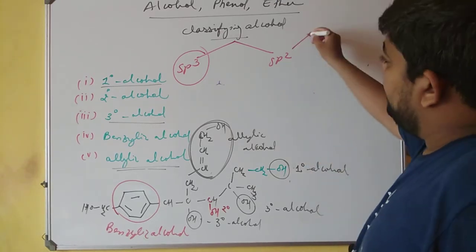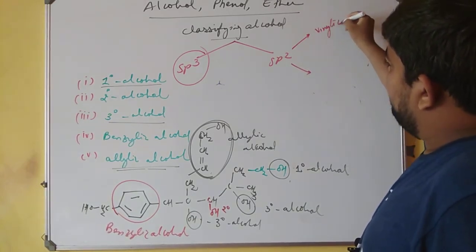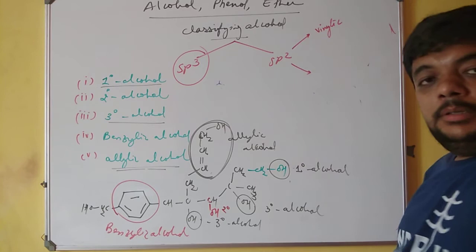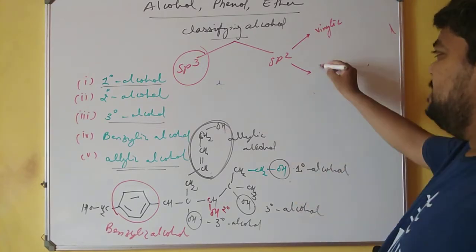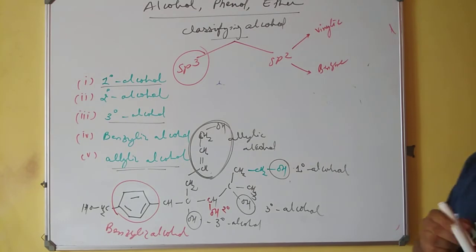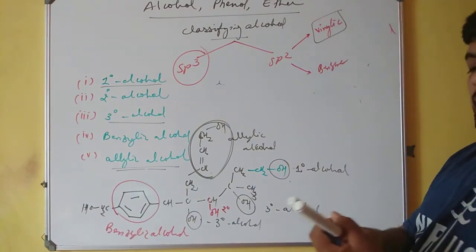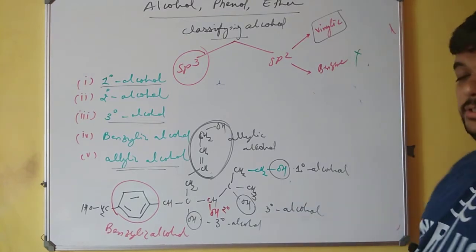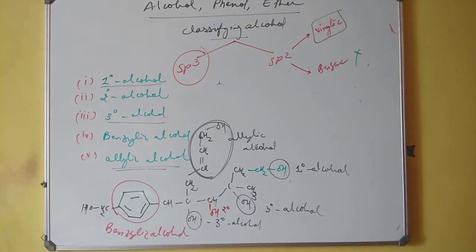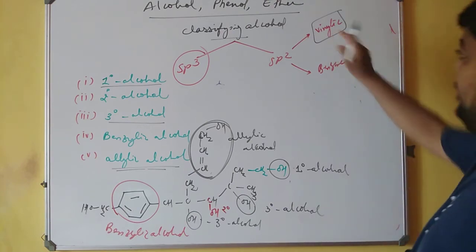Now coming to sp2, you have 2 popular examples. One is vinylic and the second one is benzene itself. But be very alert over here. First I will take vinylic into consideration and I will not take benzene into consideration, because if I take benzene into consideration, it will become phenol, and I will teach you that in this video itself. Vinylic alcohol.